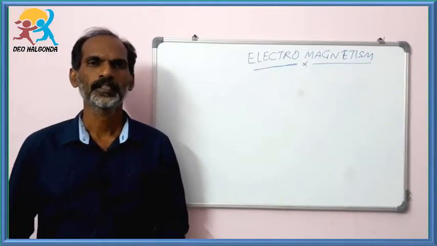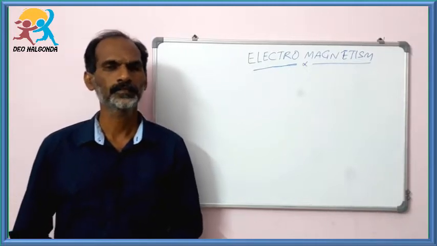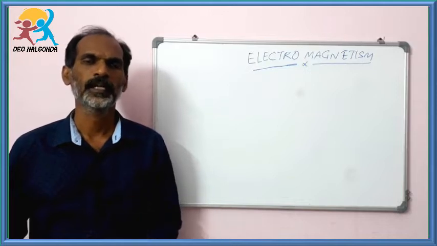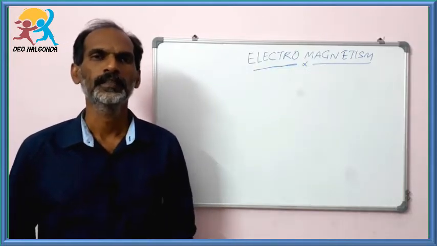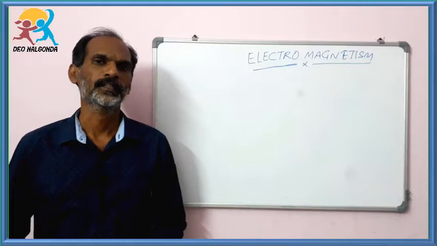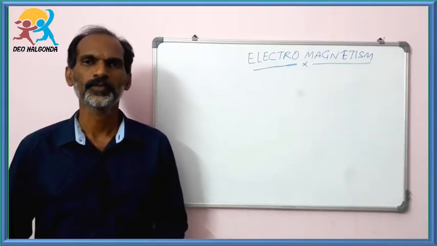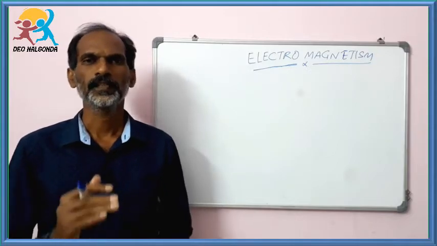Dear students, once again I invite you to online classes D1 Nalgonda. In our previous class, we have seen that magnetic field is characterized by its strength and direction. Now we will see the direction of the magnetic field which is produced by a current carrying conductor.